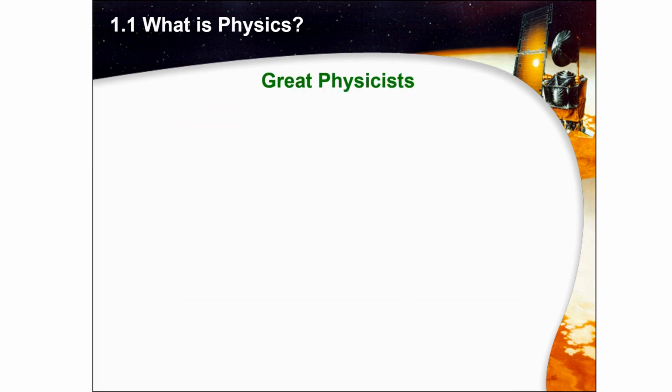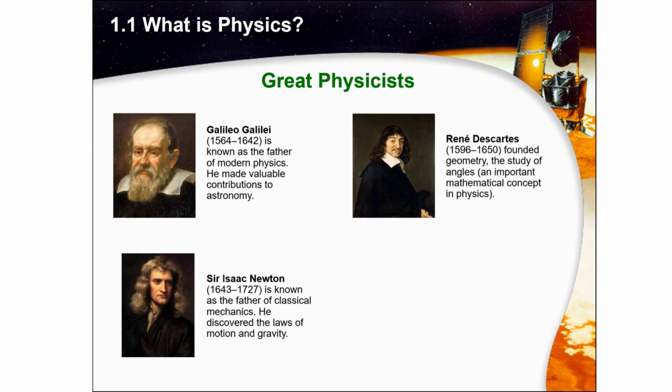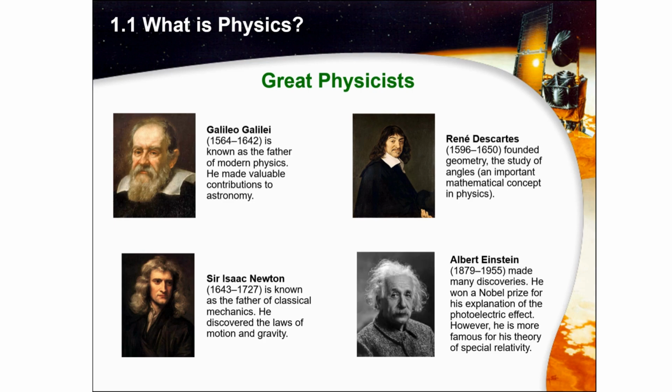Today we are going to talk about 4 great physicists who have made the world of physics different. And of course, their contribution has made human lives different. The first is Galileo Galilei, known as the father of modern physics, who made valuable contributions to astronomy. The next one is René Descartes, who founded geometry, the study of angles, which we use especially in mathematical concepts, also in physics.